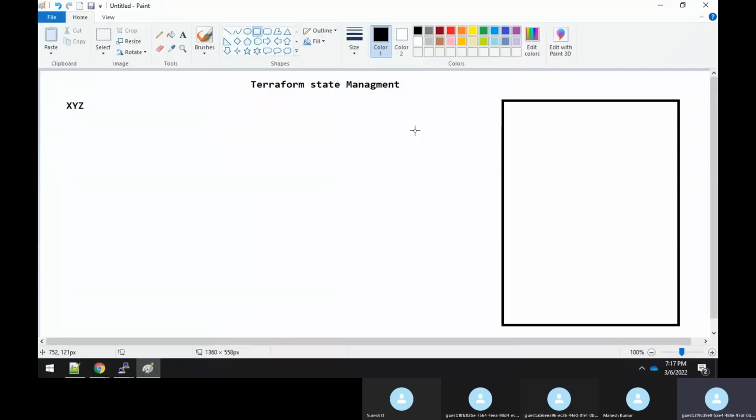He needs an S3 bucket. He needs a load balancer. He needs DynamoDB, right? He needs a VPC. He needs to create some security groups. A lot of resources are there, right? Basically, he wants to set up a kind of mini data center, where he can create a project. So that is the requirement which comes to this XYZ company.